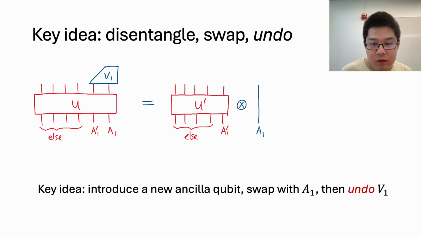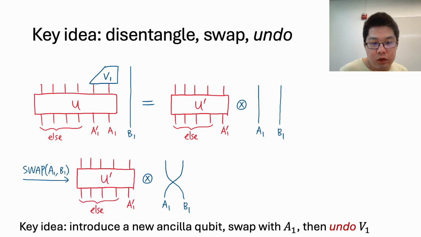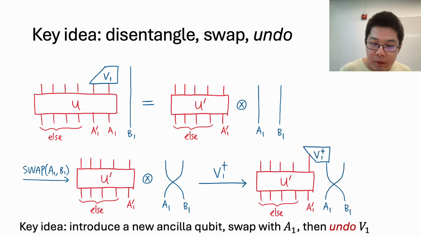So let's see how it works. First, we will introduce a new ancilla qubit, B1. This is effectively not doing anything. And then we swap it with the qubit A1, which looks like this. And next, we will apply the inverse of the local inversion, V1 dagger, which looks like this.